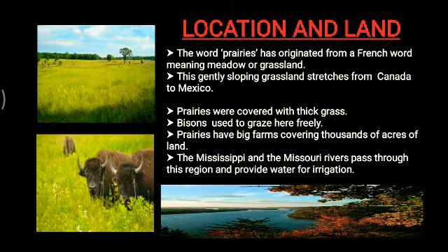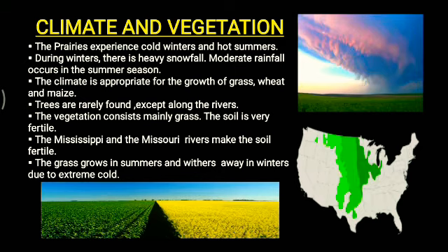Now, if we see the climate and vegetation of prairies, the prairies experience cold winters and hot summers. During winter, there is heavy snowfall, but moderate rainfall occurs in the summer season. This kind of climate is very appropriate for the growth of grass, wheat and maize. Trees are rarely found, except in the river areas, along the riverside, where these trees are found.